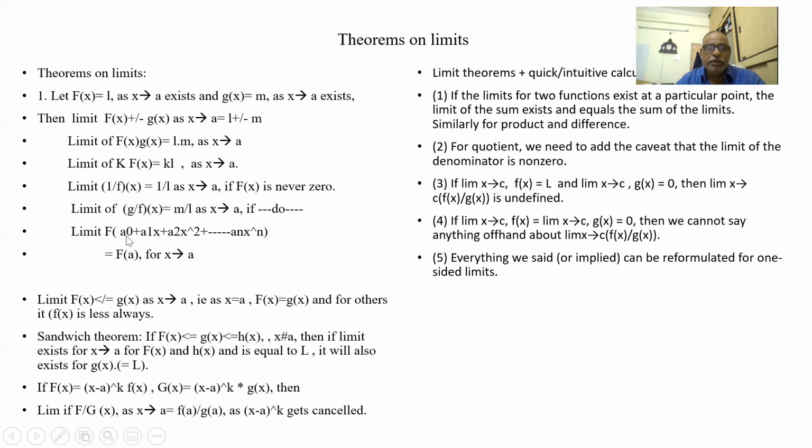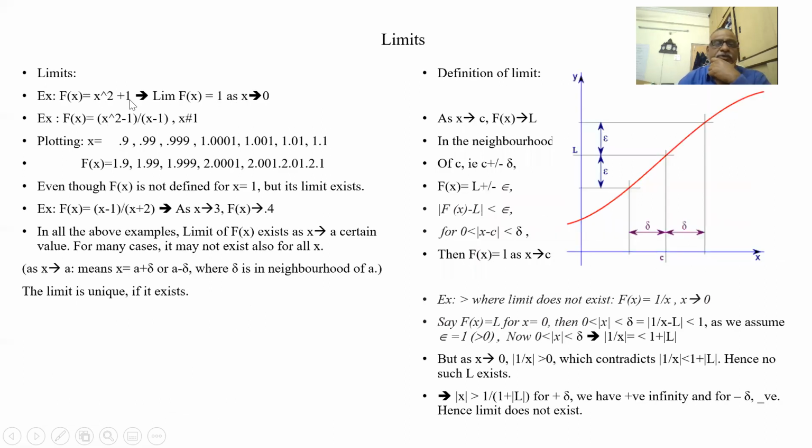Suppose f of x is a1 x plus a2 x square plus up to an x to the power of n, a polynomial. Then the limit as x tends to a is nothing but f of a. So I substitute a in place of x. For example, f of x is x square plus 1. What is f of 1? Here a is 1. f of 1 is 1 plus 1, 2. Like that.